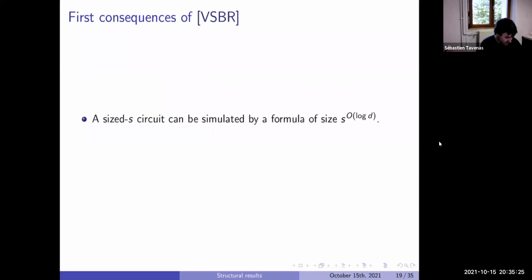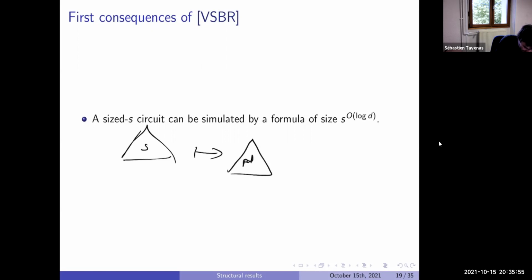Just to mention some first consequences of VSBR, I'm quite late, so it's not too much. First thing: I already said the result, but I never really proved it. The fact that we can compute a circuit by a formula with a blow-up S to the log D. Now it's trivial. Why? If you have a circuit of size S, first thing we can do is VSBR, and you get a circuit of size still poly S. And now depth log D.